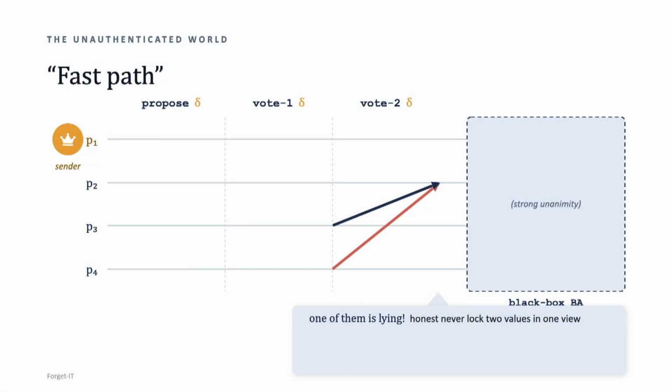It is impossible to have a quorum of vote 1 for A and a quorum of vote 1 for B, because that would violate the quorum intersection. So if I received vote 2 for A and vote 2 for B, I know that one of these two guys is lying. I do not know if it's this guy or that guy, but I know that there is a Byzantine guy among them.